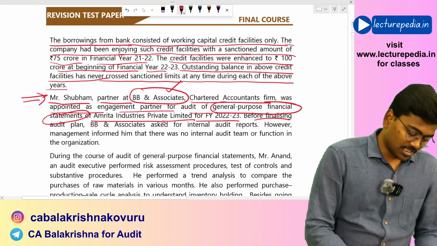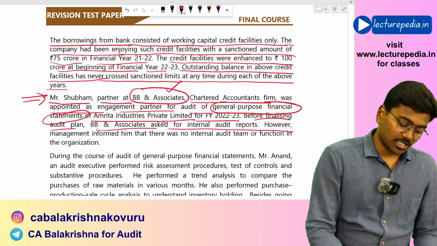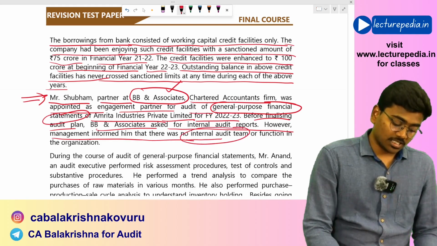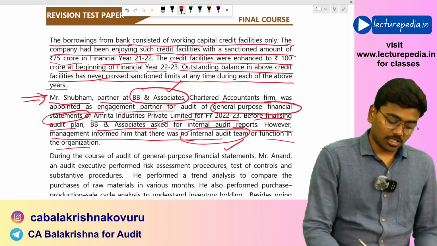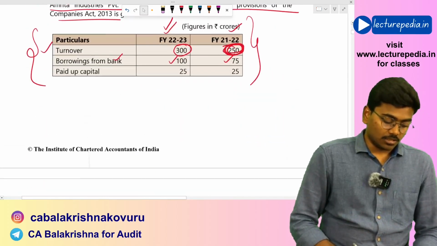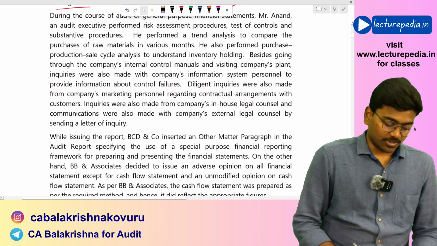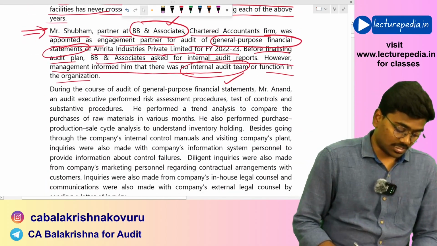Before finalizing the audit plan, BB and Associates asked for internal audit reports. However, management informed him that there was no internal audit team or function in the organization. But if you see the limit of turnover, internal audit is mandatory for the company. So the company must appoint an internal audit team.